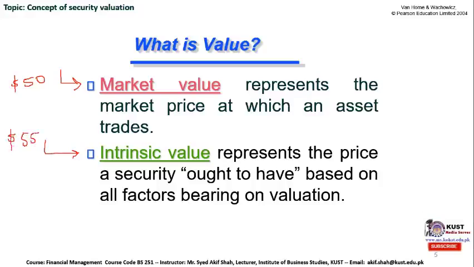Then in this situation, the investor is going to buy this share from the market at this market price and can immediately earn a profit of $5 by selling it at a higher price, because the actual or original value of this stock is $55, but somebody is selling this share at $50 in the open market. Therefore, an investor's calculation of intrinsic value lets him know whether or not to invest his precious money in this share.